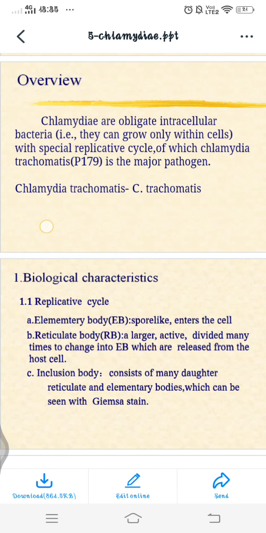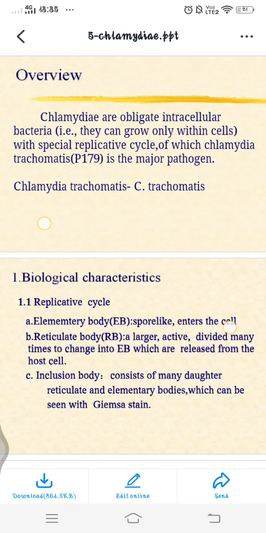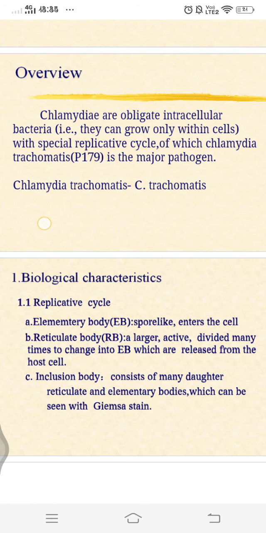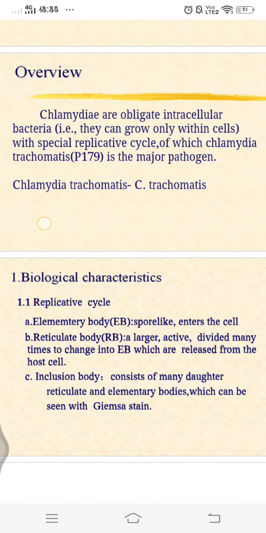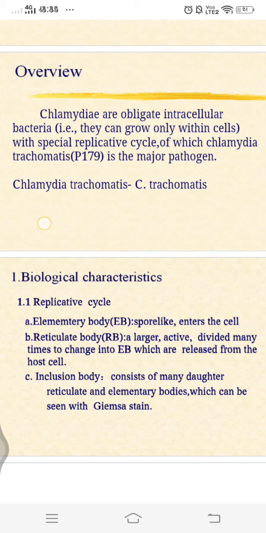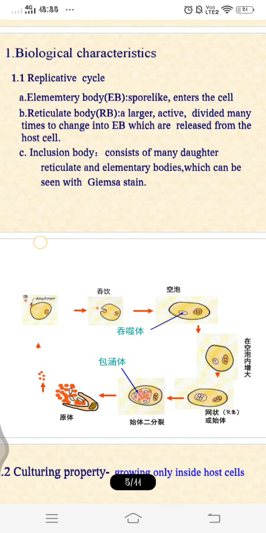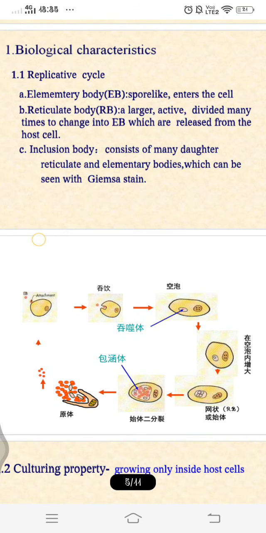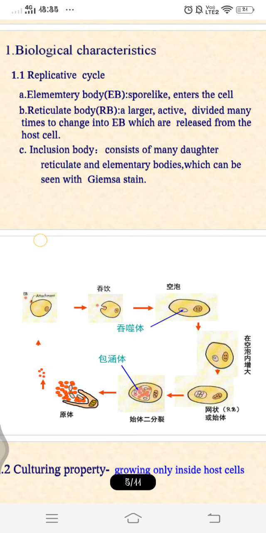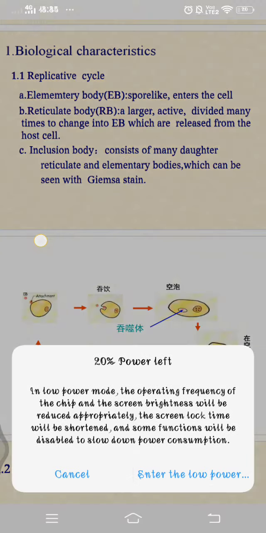Elementary bodies are spore-like and enter the cell, and reticulate bodies are larger and active, dividing many times to change into elementary bodies, which are released from the host cell. The inclusion body consists of many daughter reticulate as well as elementary bodies, which can be seen with Giemsa stain. So you can see this cycle. The elementary body comes from outside, attaches to the wall, and then enters inside.